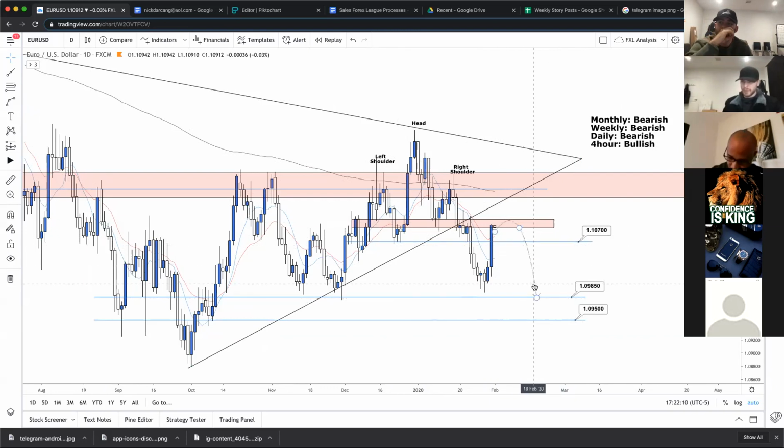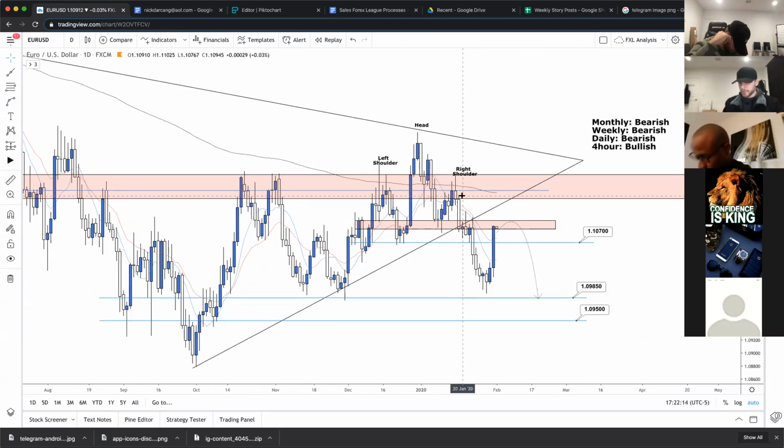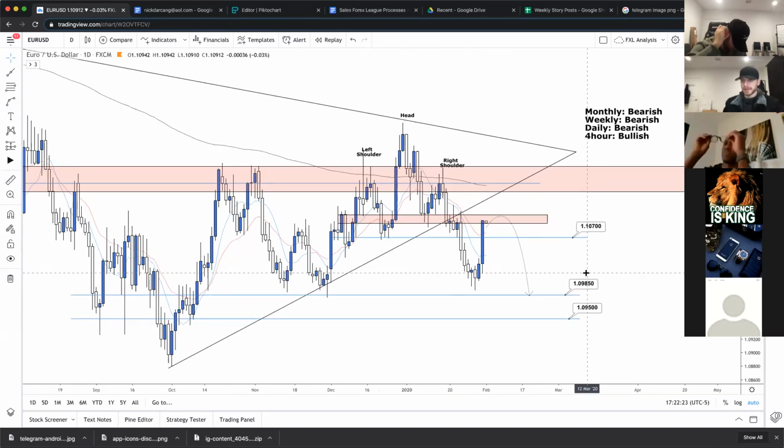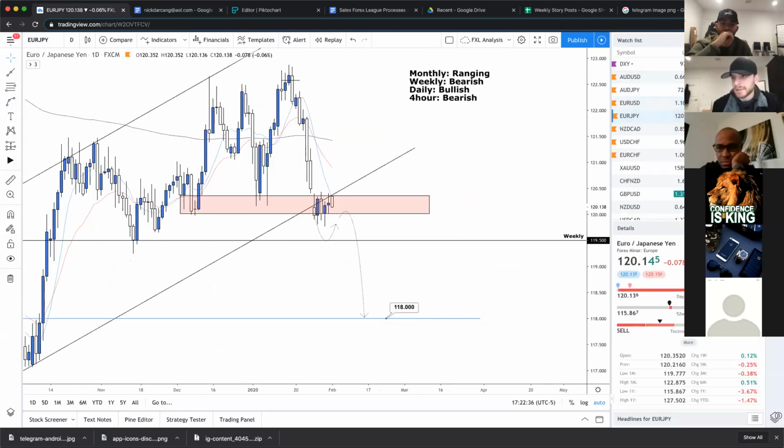So again, it's all about waiting for those confirmations, reading the market. We do have a lot of bearish pressure here still, especially with this 200 EMA still hovering, this pattern, this minor resistance. So we'll see. Euro USD, guys. I did cover AJ already. I just covered it right before this, Max, but it's going to be recorded so you can watch again as much as you want. Let's keep moving now.